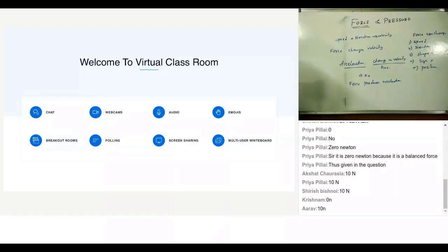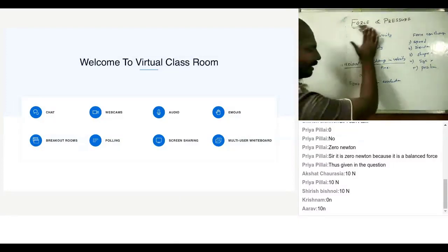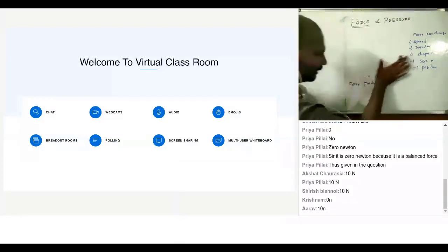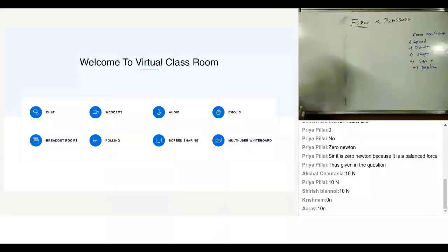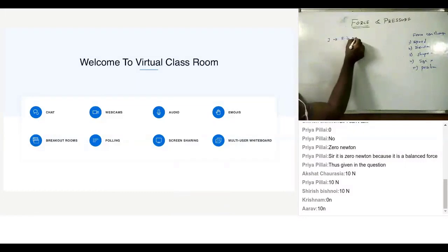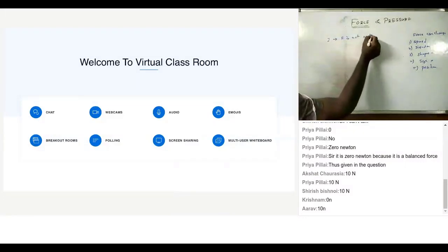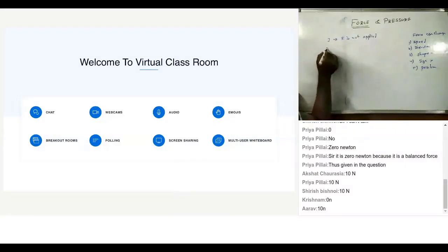Now, the first thing he said, we'll just try to understand the concept of Newton's laws. I don't think it is exclusively mentioned in your syllabus, but it is something that you can directly understand. He gave three situations. Situation one, when force is not applied. Situation two, when force is applied.